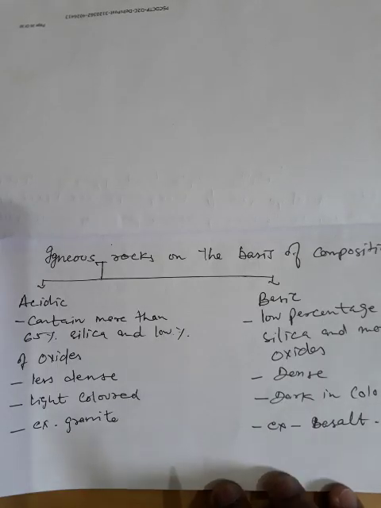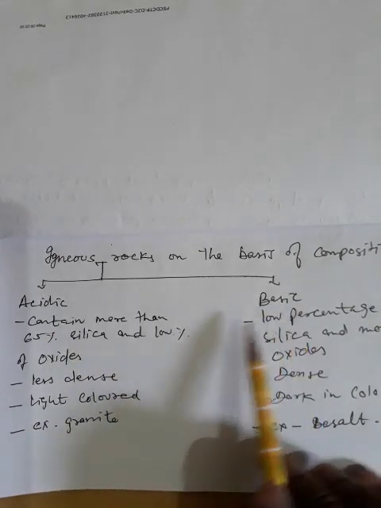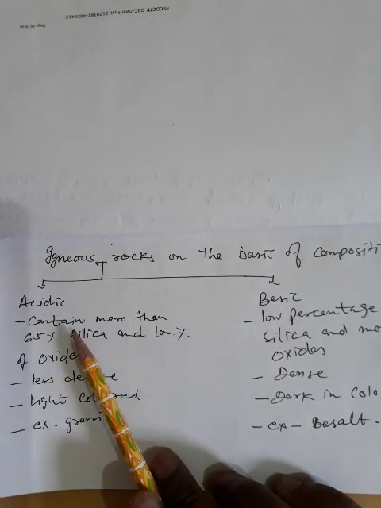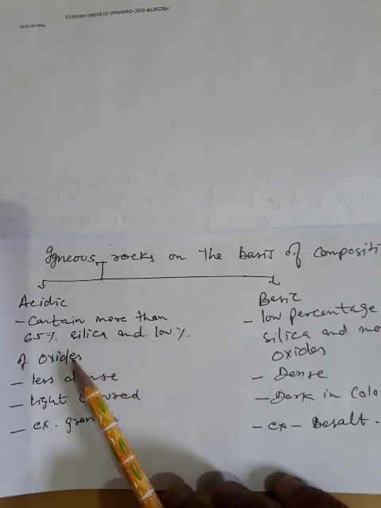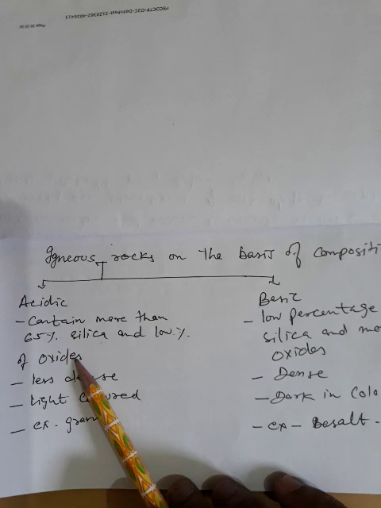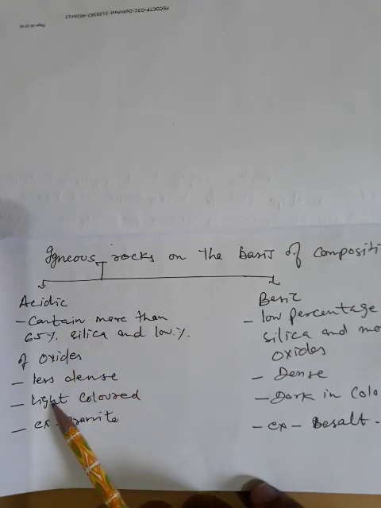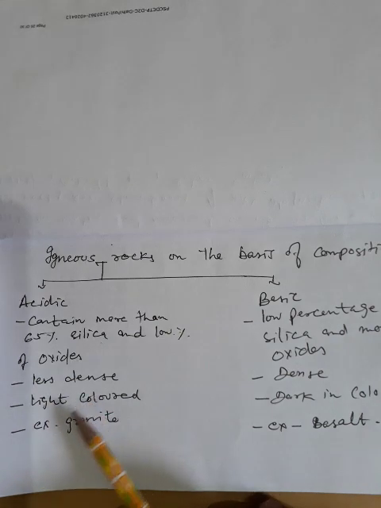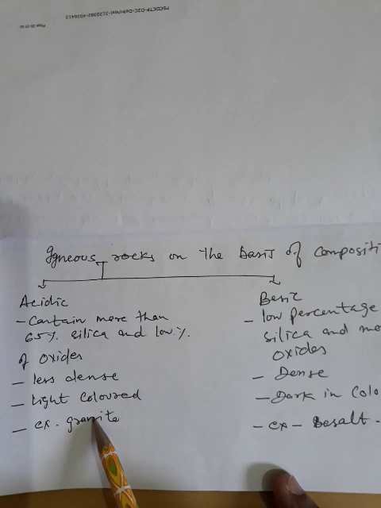Igneous rocks may be classified as acidic or basic depending on their composition. On the basis of their composition, they are acidic and basic. Acidic igneous rocks contain more than 65% silica and a low percentage of oxides. They are less dense and light colored, and an example of acidic igneous rocks is granite.